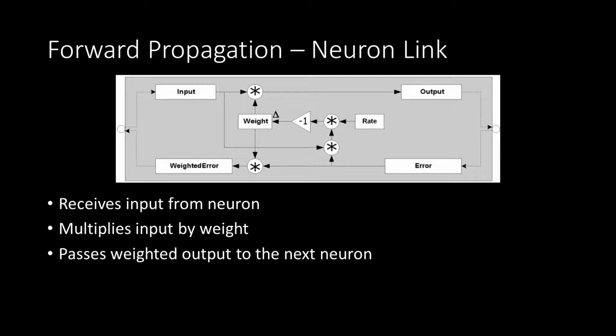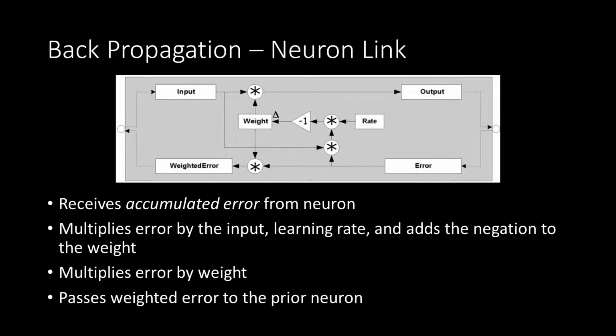weights. So forward propagation of the neuron link is done in this manner. It receives an input from a neuron, it multiplies the input by a weight, and it passes the weighted output to the next neuron. And backpropagation of a neuron link is that it receives an error from a neuron, multiplies this by a weight, and we get a weighted error that will then pass into the neuron before it. So, if you have several layers of neurons, this is going to magnify the error all the way back to the input. And the links will change their weight at each propagation step.